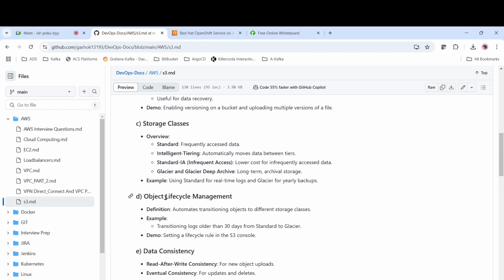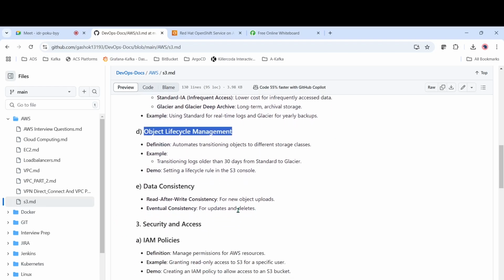So you can set the lifecycle management, okay. Lifecycle management automatically transitions objects to different storage classes. For example, in the lifecycle management, if a particular file is in Standard and it is not accessed for the last 30 days, then it will go to Intelligent-Tiering, okay. In case it is not accessed for the last 90 days, then it will go to Standard IA. In case it is not accessed for 1 year, then it will go to Glacier. Like that you can set the lifecycle, okay. That is called object lifecycle management, okay.